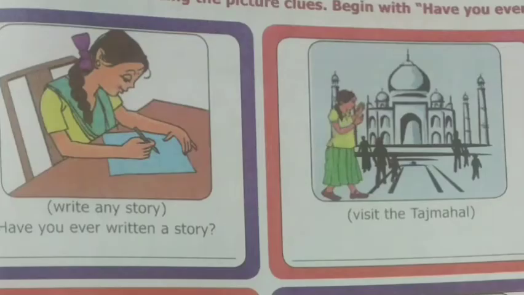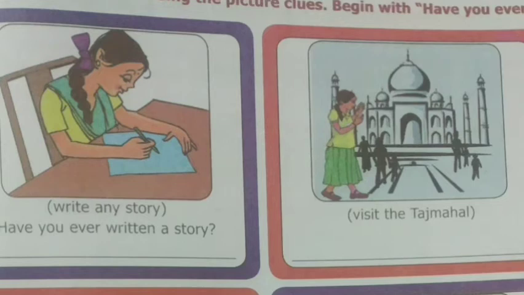See page number 123, Use Grammar. Frame 5 questions using the picture clues. Begin with have you ever. Here 6 pictures are given. The first picture, write any story. Write is the verb. Write is in present form. And what is the past form for write? Wrote. And V3, past participle is written. So the answer, have you ever written a story?